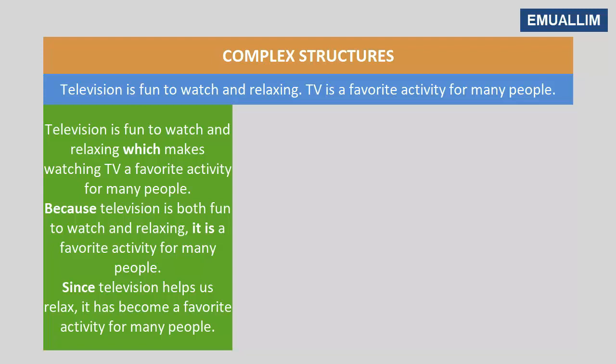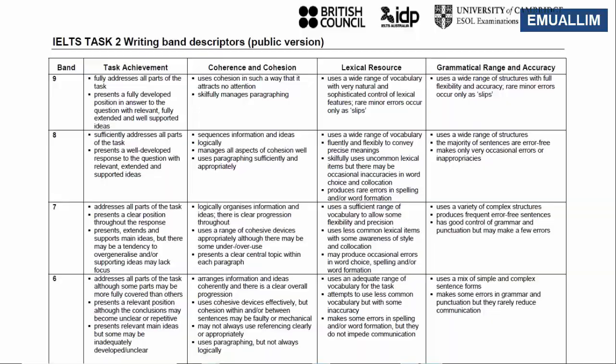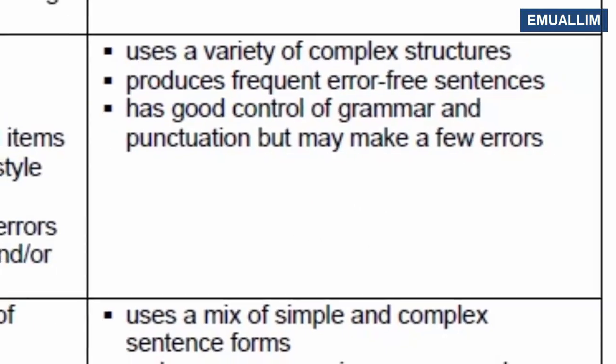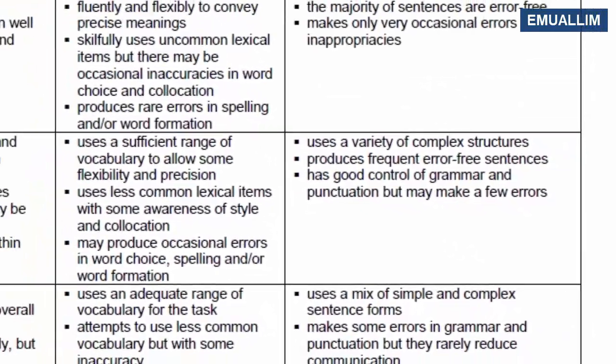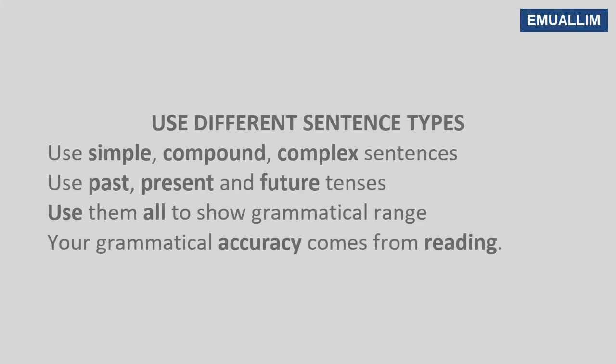Let's look at a few more examples. So you need to use complex structures in writing and even in your speaking if you want to get a band 7 or higher. You have to use them. Look at the band descriptors. You have to use them and you have to have a variety of them to get a band 7. If you don't have a variety of them or you don't use them at all, you'll never get a band 7. This is extremely important that you practice them and use them in your writing and in your speaking on the IELTS test.